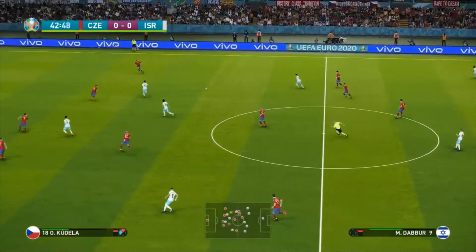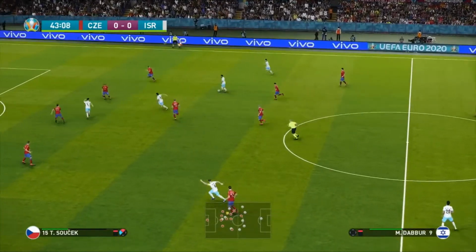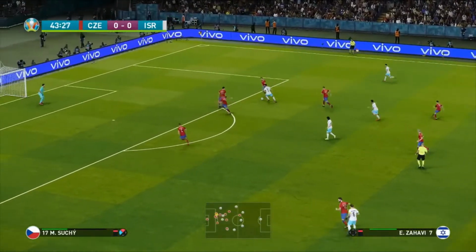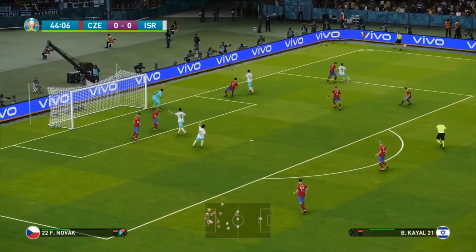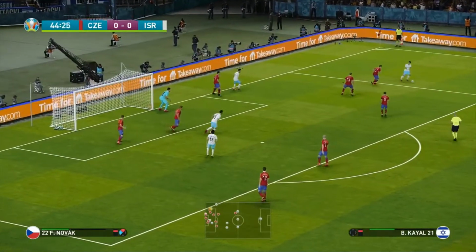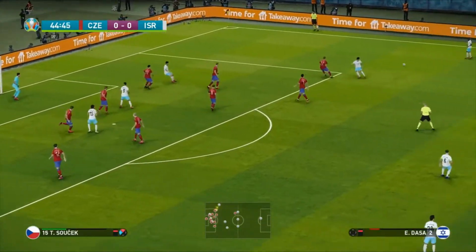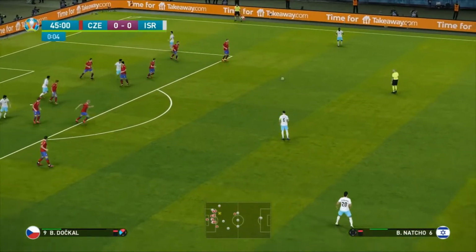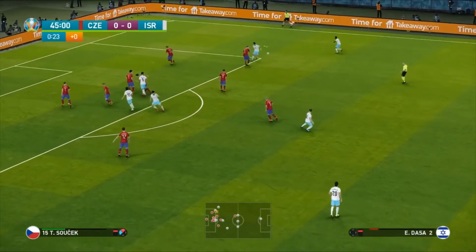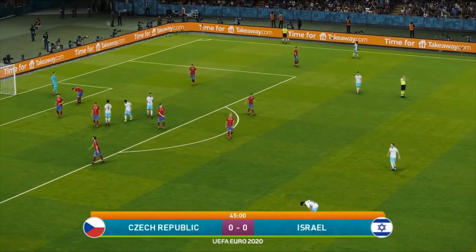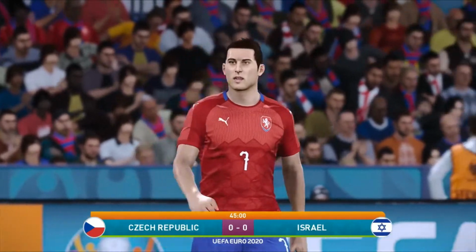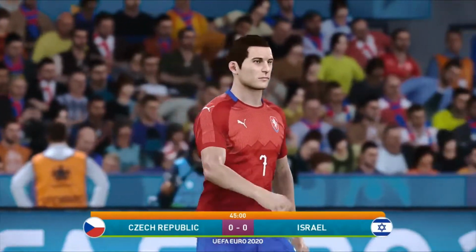Here's Berem Kial into De Boer. Now it's a good ball into Zahavi. What can he do here? Back to Berem Kial. Still holds it. Takes a touch. Moves and works the ball. Waiting for an opportunity to flick this one in. Into Dasa. Now into the midfield to Nacho. Back to Dasa again. But it's a poor ball and the referee blows his whistle. And at half time of this game, it's the Czech Republic 0, Israel 0.